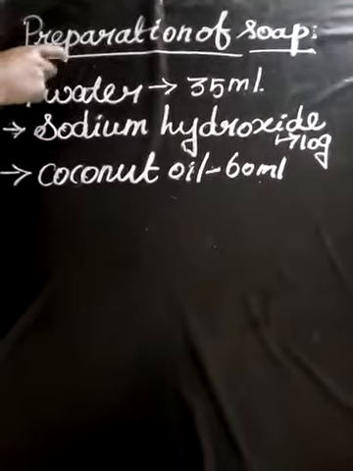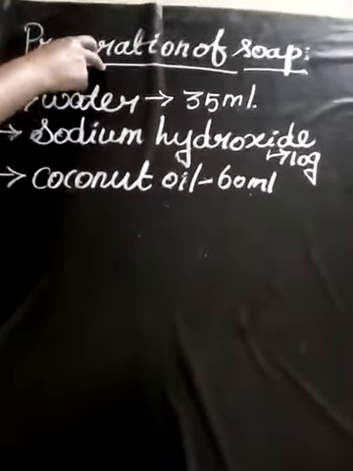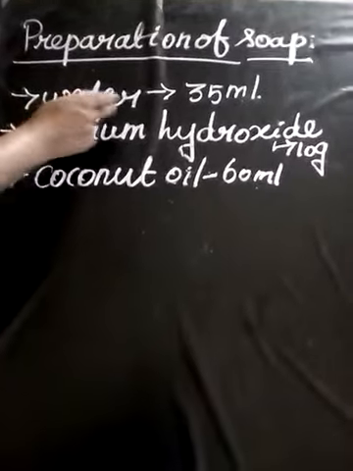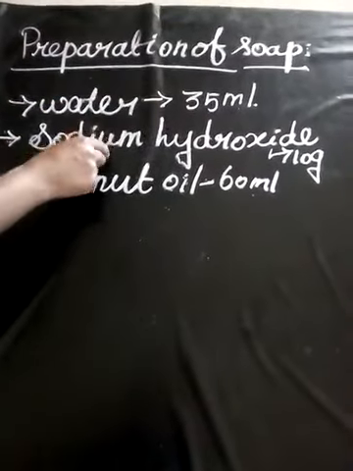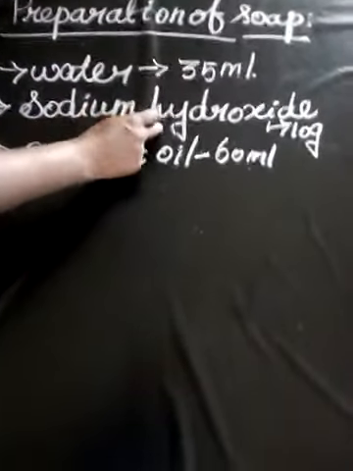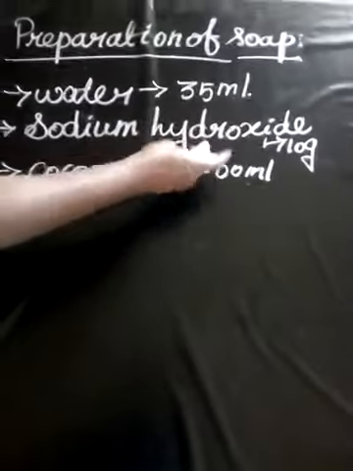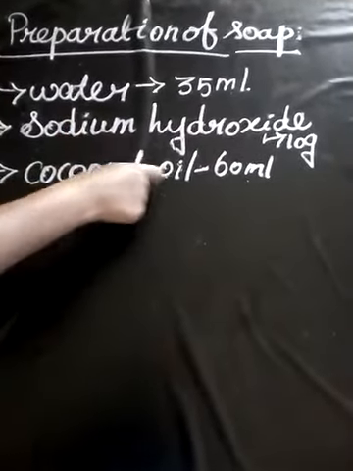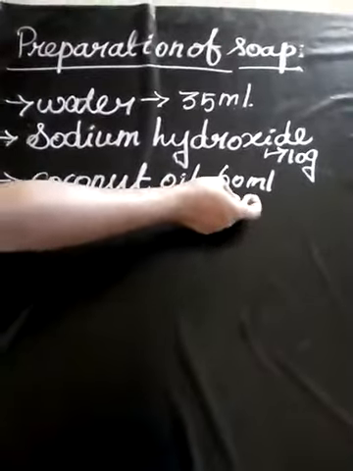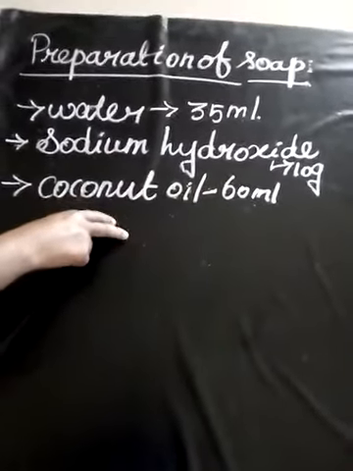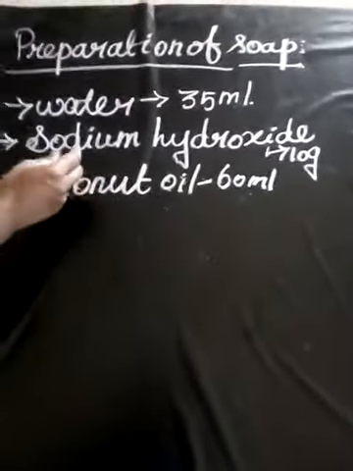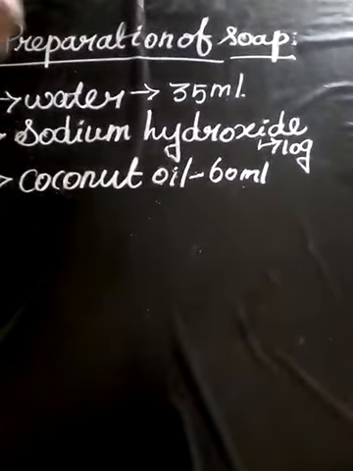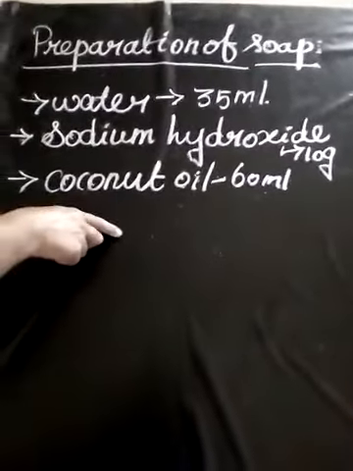See, then how to prepare the soap. Okay, for soap preparation: water 35 ml, sodium hydroxide or lye 10 gram, and coconut oil 60 ml. First, cover your work area with old newspaper.